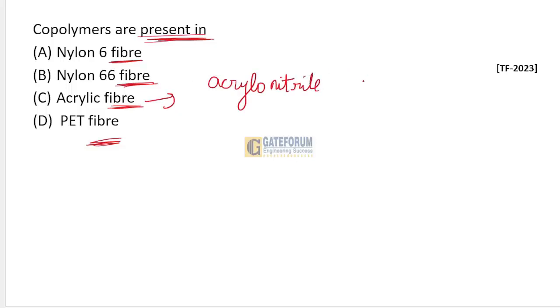It says that the copolymers are present in nylon 6 fiber, nylon 66 fiber, acrylic fiber or PET fiber. So copolymers are basically present in acrylic fiber. If you have read about acrylic fiber in detail, it is a type of synthetic fiber made from the copolymer of acrylonitrile along with vinyl acetate and methyl acrylate.